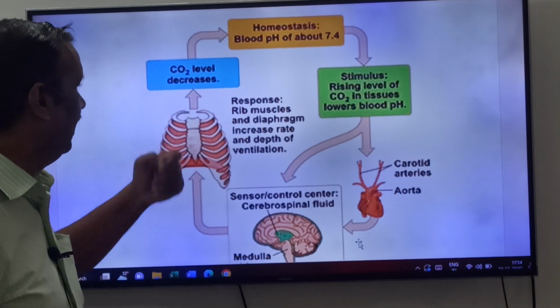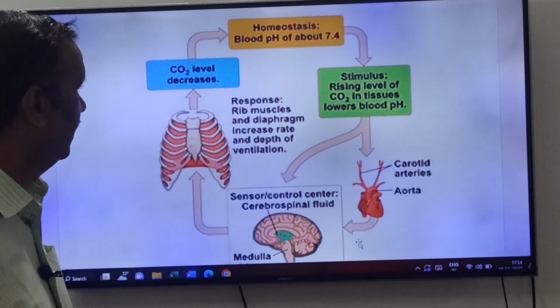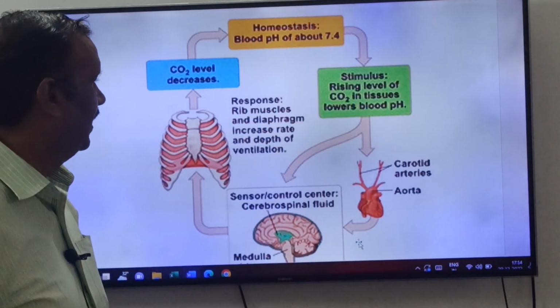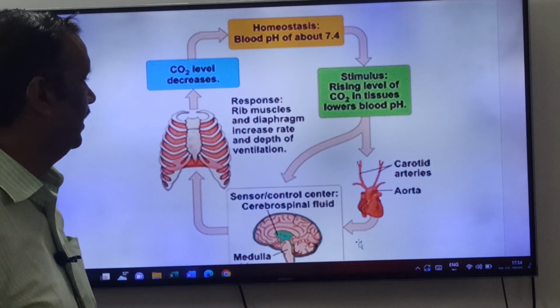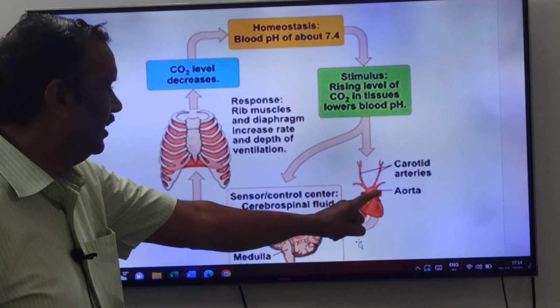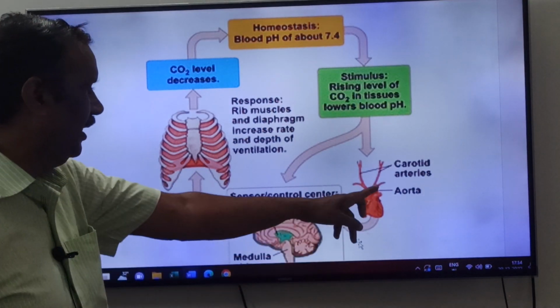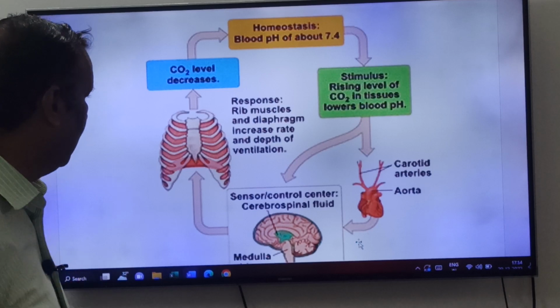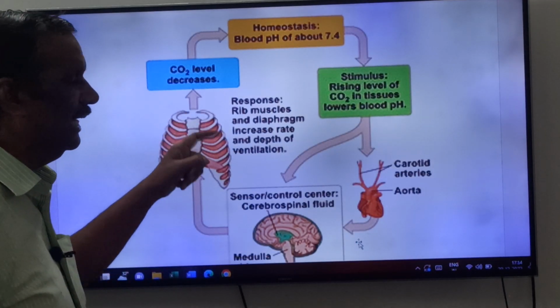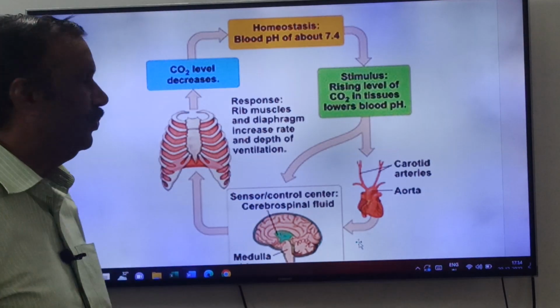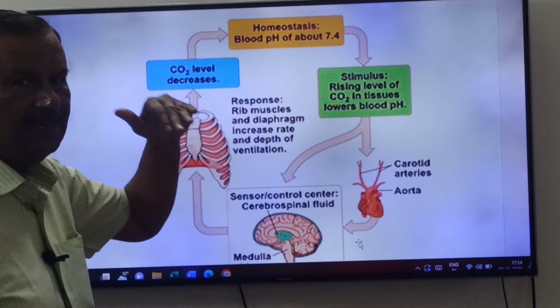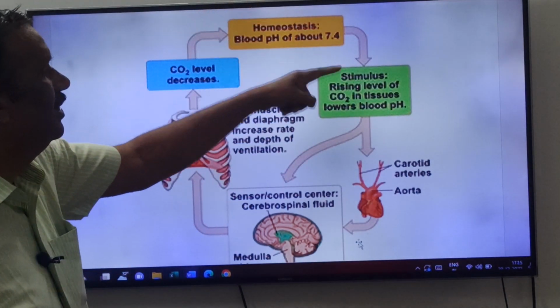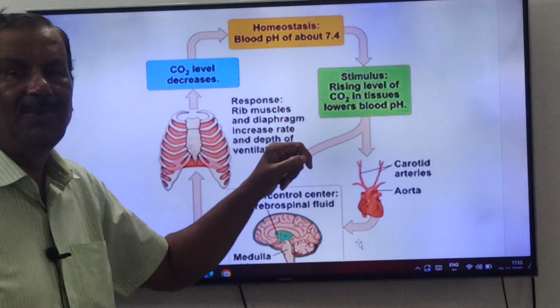When carbon dioxide level increases, see, friends, these are carotid arteries. This is left systemic arch. They have chemosensitive areas. See, friends, they stimulate medulla oblongata. Medulla oblongata in turn increases the rate of respiration. Then what happens, friends? Carbon dioxide goes out from the blood. Like this, it maintains the respiratory regulation, friends.